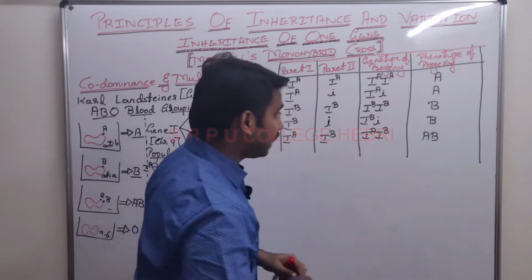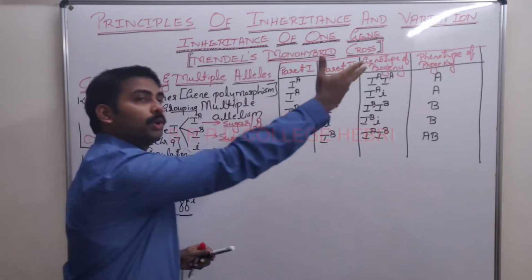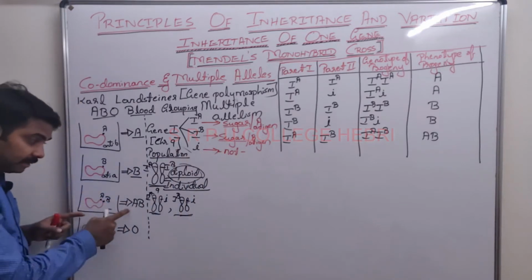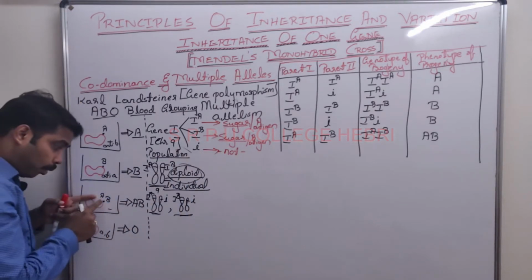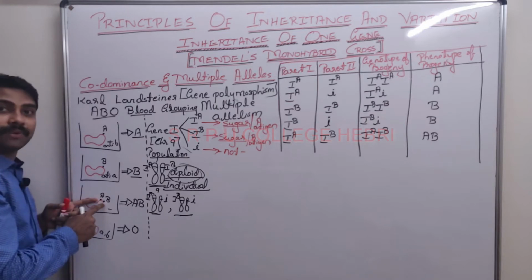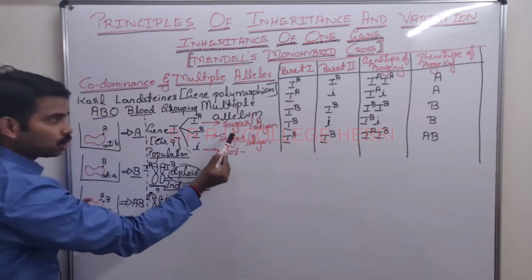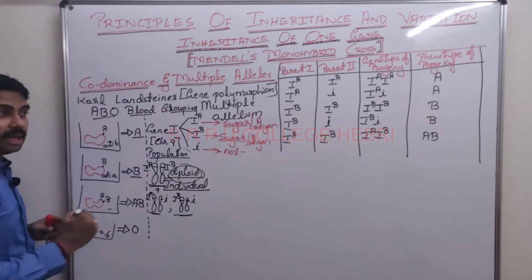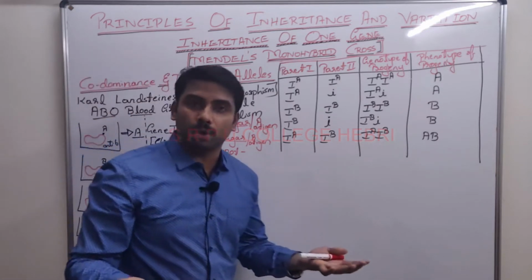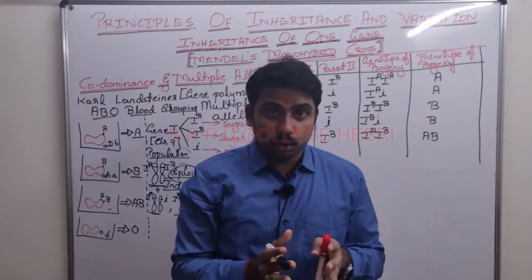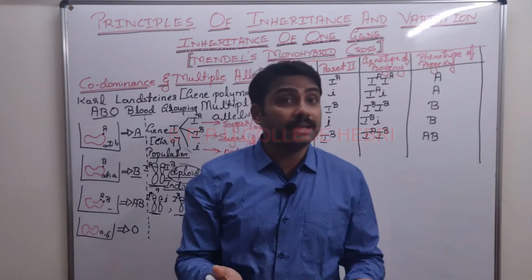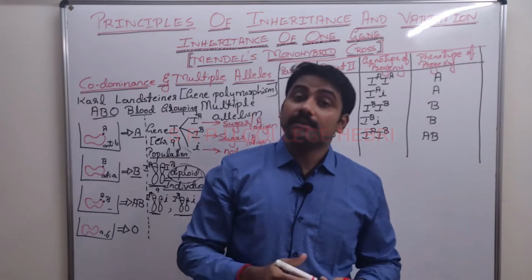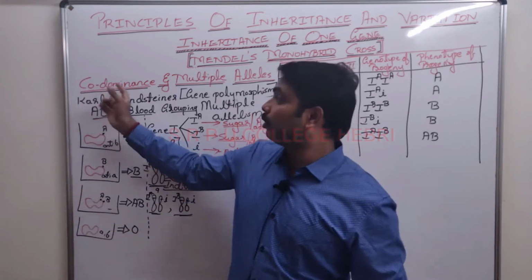But in this case, as both alleles are producing sugar, at that time both sugars are present on the surface of RBC. IA is also producing the sugar, IB is also producing the sugar, hence the person will be AB blood group. So dear student, do you find the law of dominance applicable in this case? Answer is no. Right? This phenomenon or concept we call what?